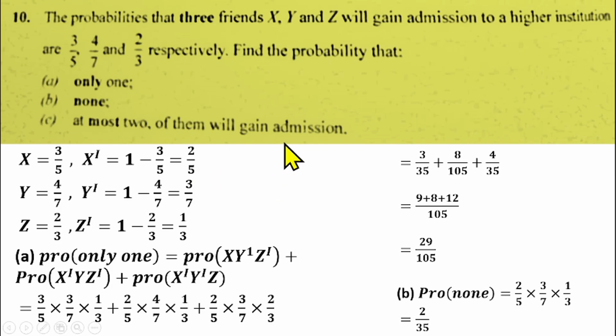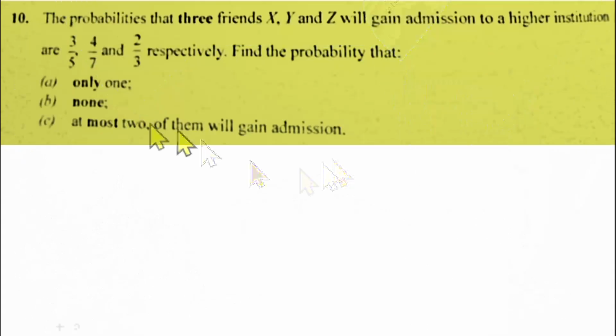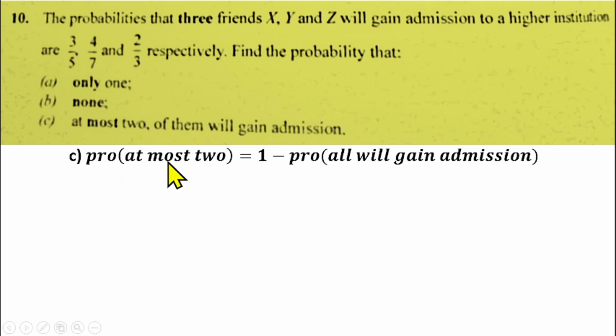That will give us the probability of the remaining options. So we can find the probability of 3 of them gaining admission, then remove it from 1. That will give us the probability of at most 2 gaining admission. That we solve here. Now the probability of at most 2 gaining admission is 1 minus the probability of all of them gaining admission.